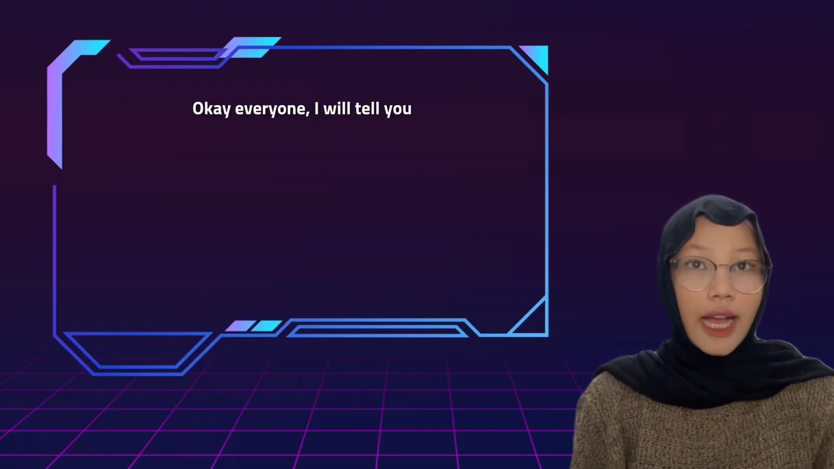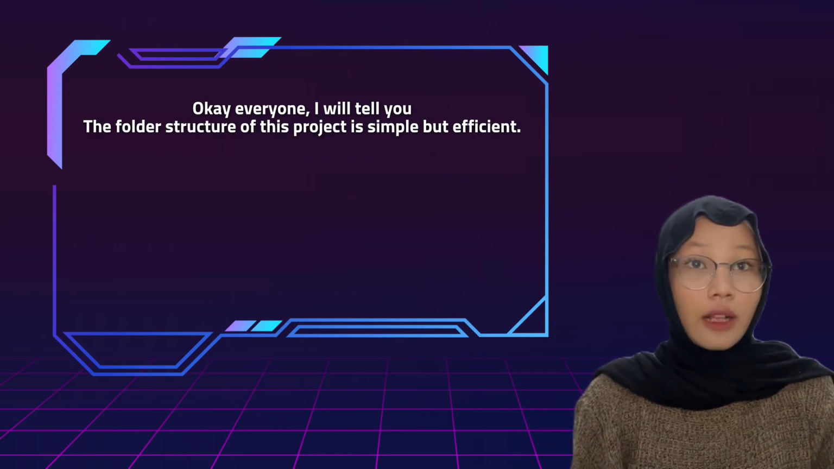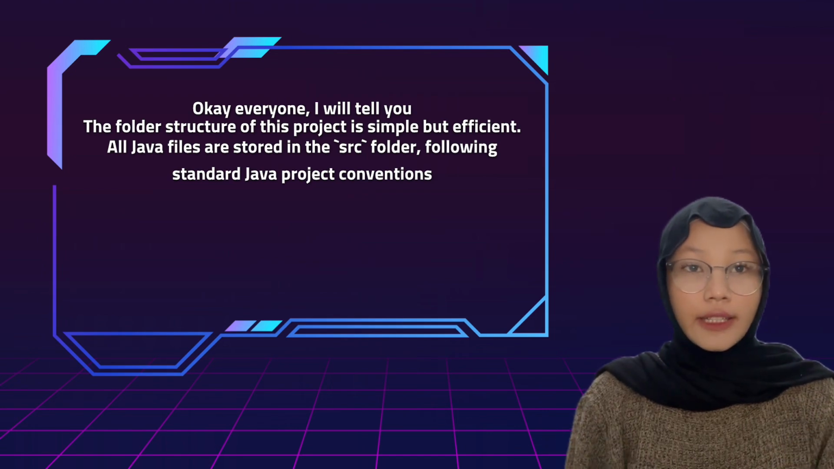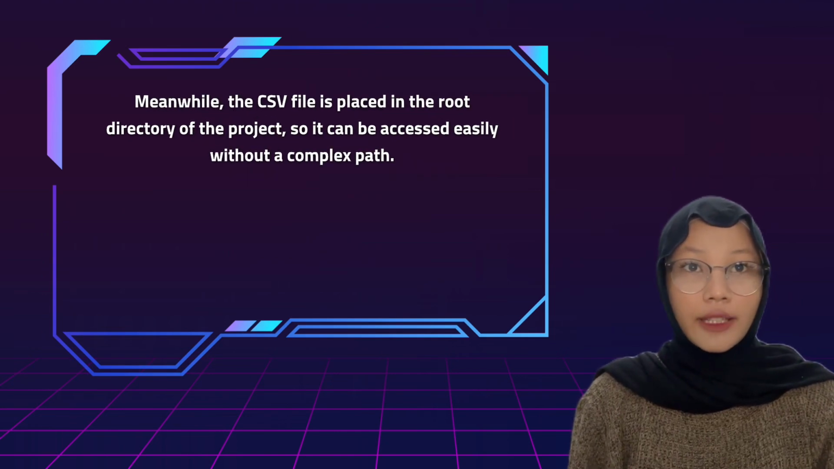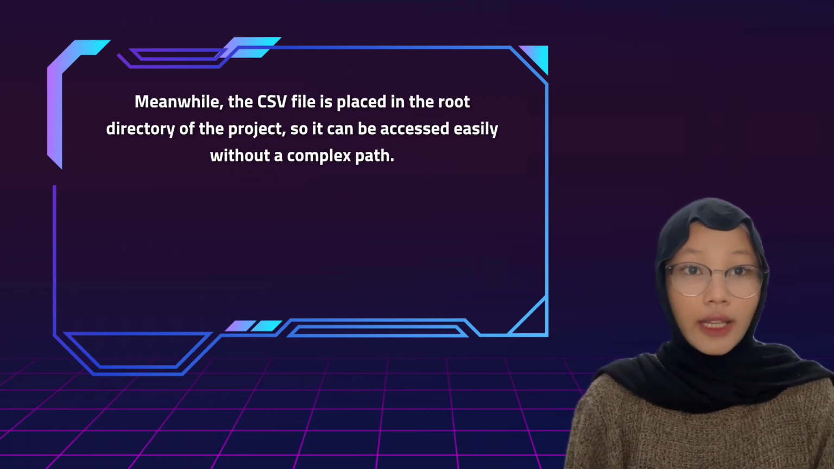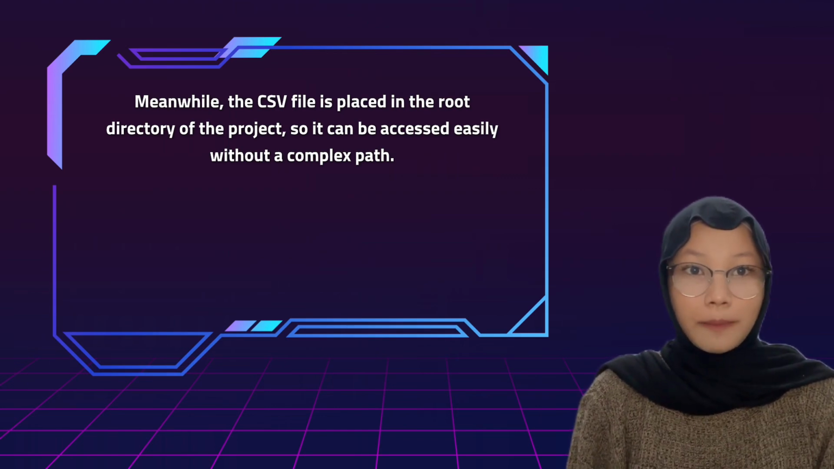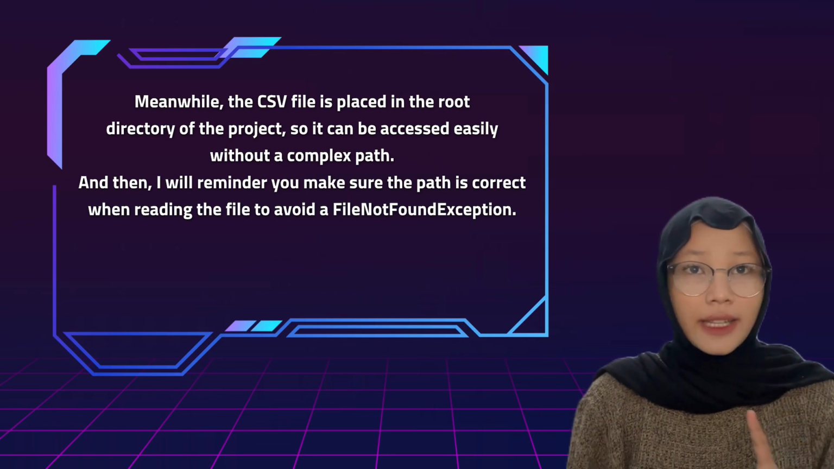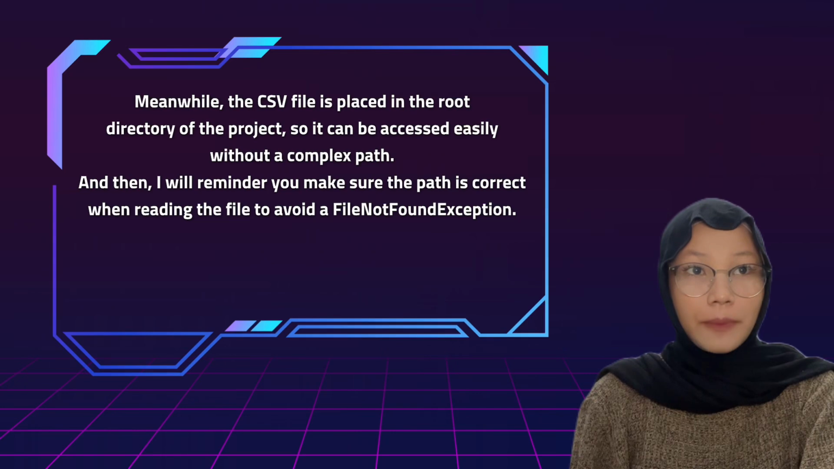Okay everyone, I will tell you, the folder structure of this project is simple but efficient. All Java files are stored in the src folder, following standard Java project conventions. Meanwhile, the CSV file is placed in the root directory of the project, so it can be accessed easily without a complex path. And then, I will remind you, make sure the path is correct when reading the file to avoid a file not found exception.